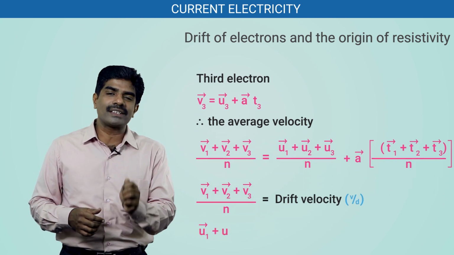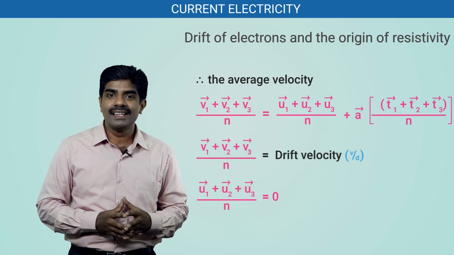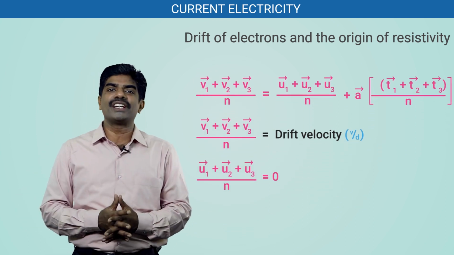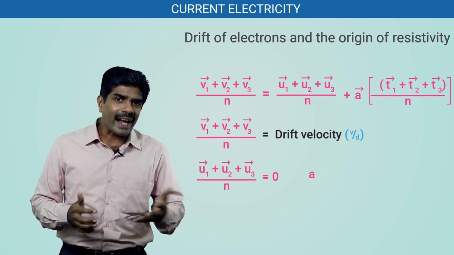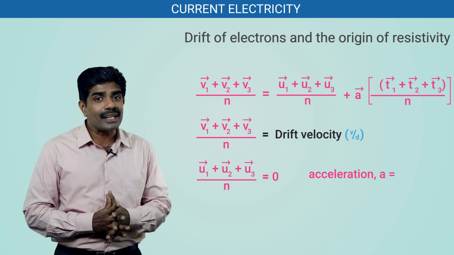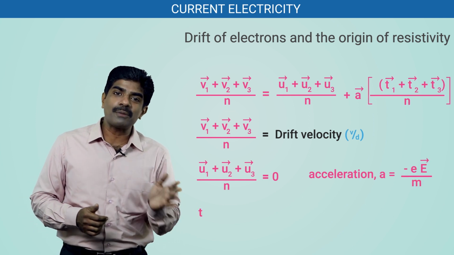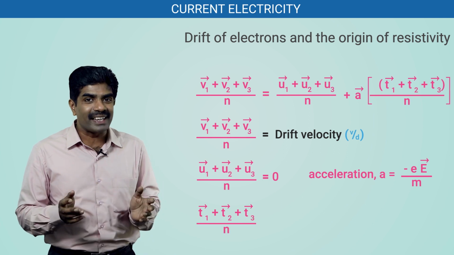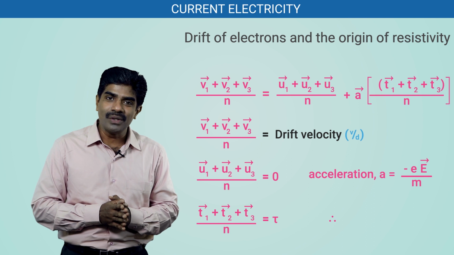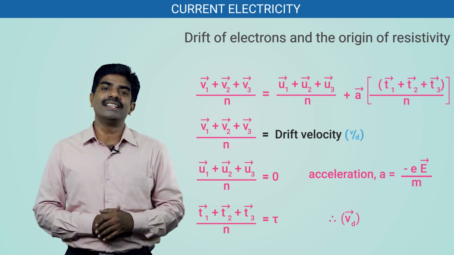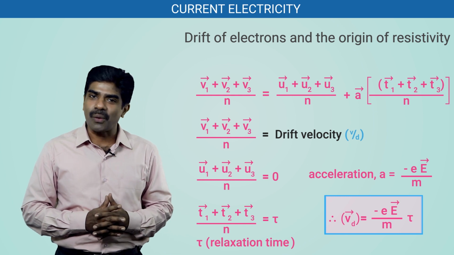Vector u1 plus vector u2 plus vector u3 plus etc. by n is equal to 0 because after each collision the velocities will be in random directions. The value of acceleration a is negative E divided by m, and t1 plus t2 plus t3 plus etc. by n is tau, the relaxation time. Therefore, drift velocity Vd is equal to negative E by m into tau.